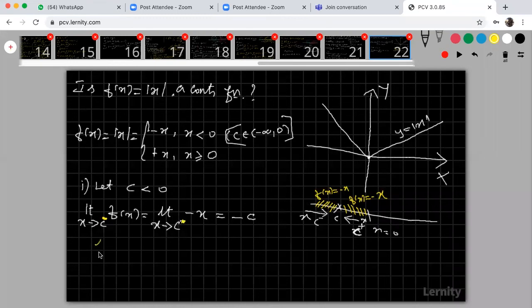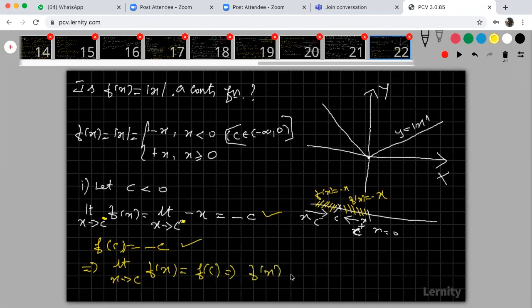So therefore, what is the value of the function at c? Your c belongs to here, less than 0. So therefore my value of the function is minus c only. Here also minus c, here also minus c, which implies limit x tends to c, f of x equal to f of c, which implies f of x is continuous at x is equal to c.